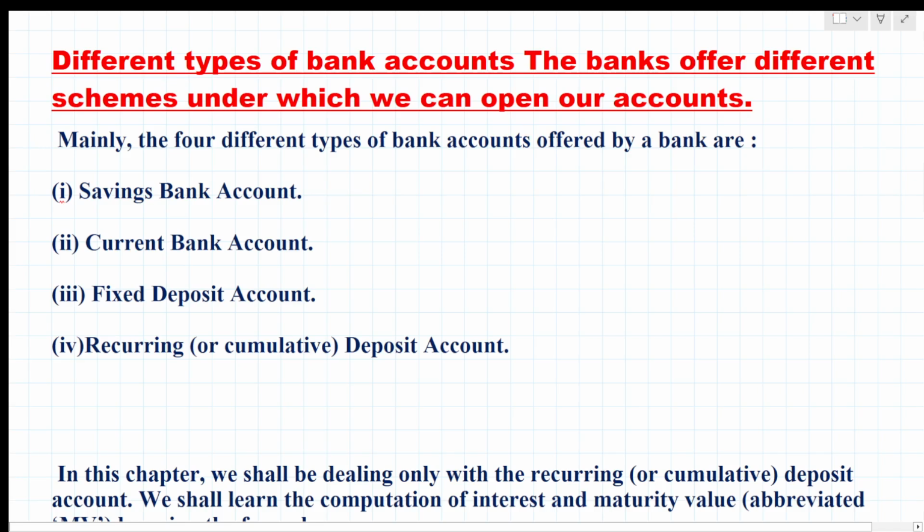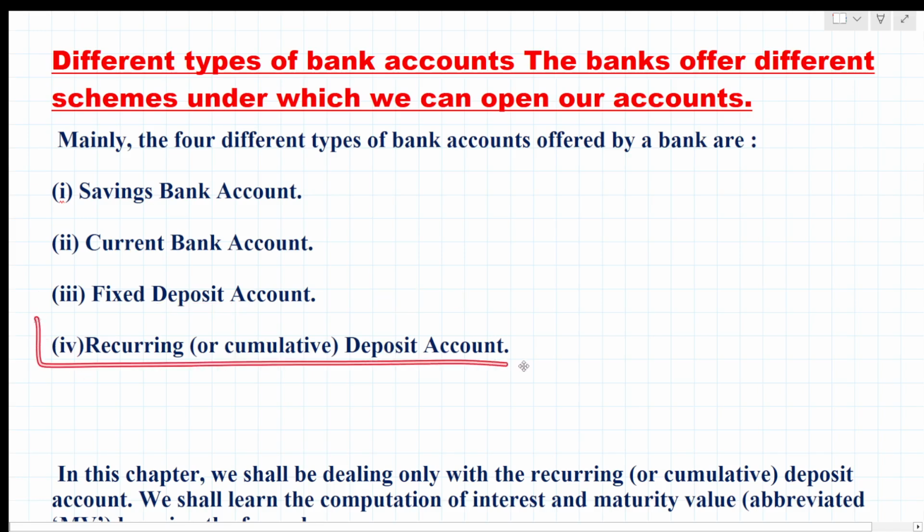Mainly four different types of bank accounts are offered by banks. The first is the savings bank account. In a savings bank account, mainly we can save, and for that we get interest, around 3 to 3.5% or up to 7%. Current bank account, for any business purposes, we can open a current account. Fixed deposit, FD: like 1 lakh rupees, 2 lakh rupees, you can directly deposit to the bank.